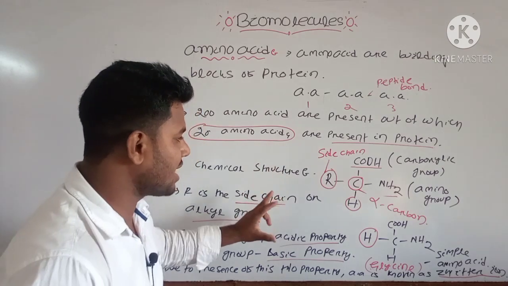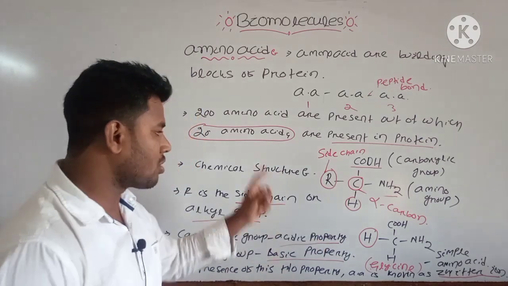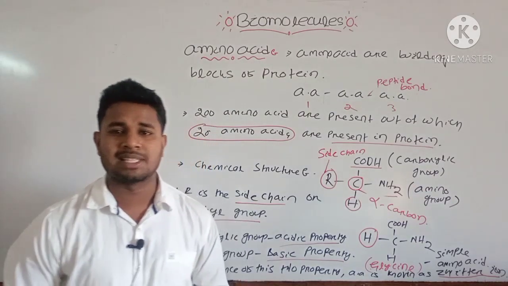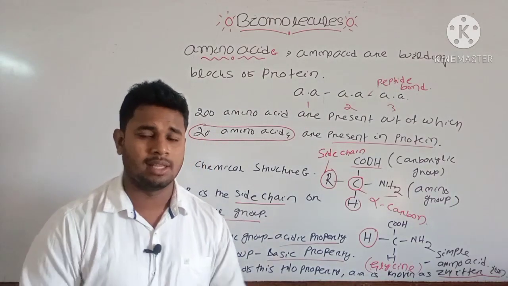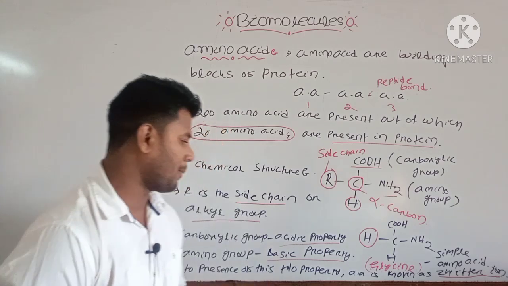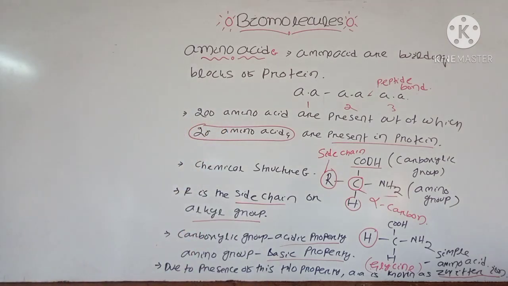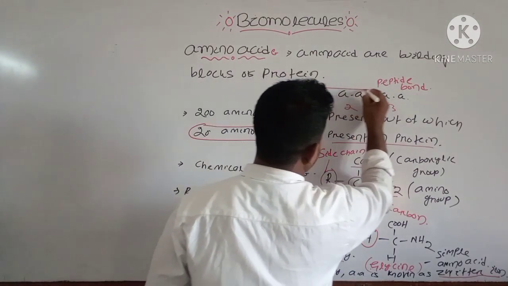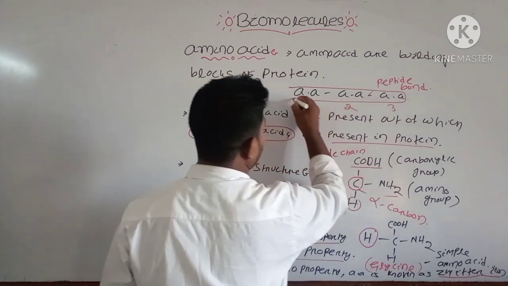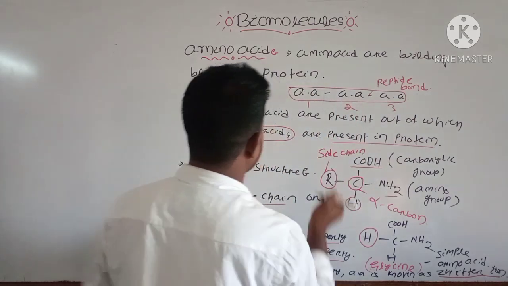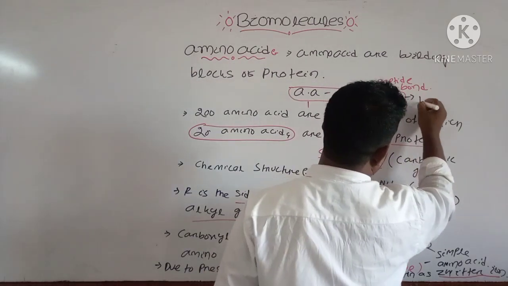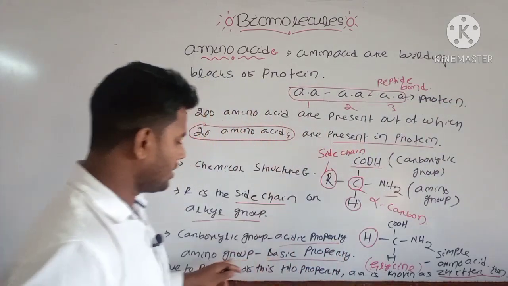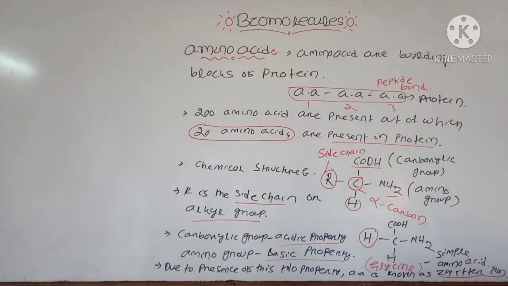These are the basic structural components of an amino acid. Note down these points. Then we will discuss different types of amino acids based on their function and their property, that is acidic or basic property. Note down these points. One point is that these amino acids join to form the protein structure. So you can write that they join to form protein.